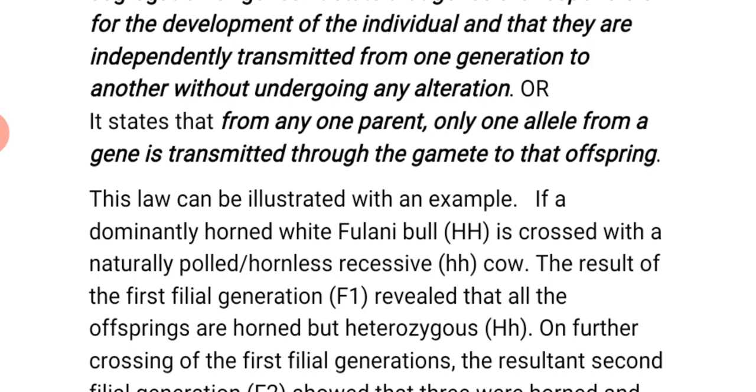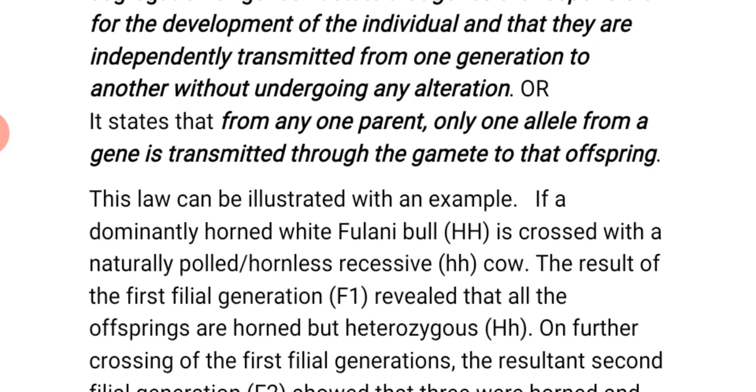What is a dominant gene? These are the genes that can express themselves in the presence of a recessive gene, while recessive genes are the genes that cannot express or show up in the presence of a dominant gene.